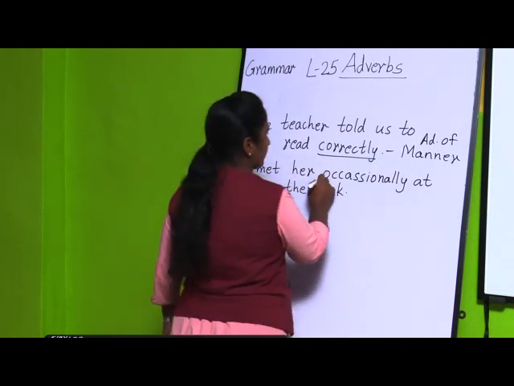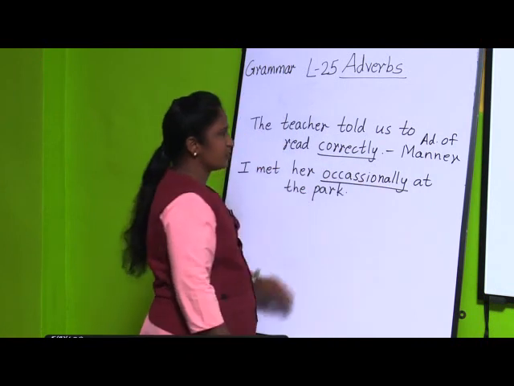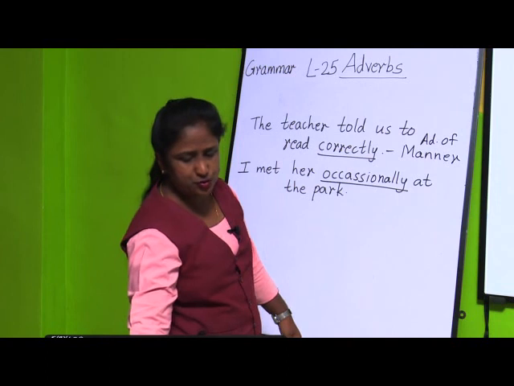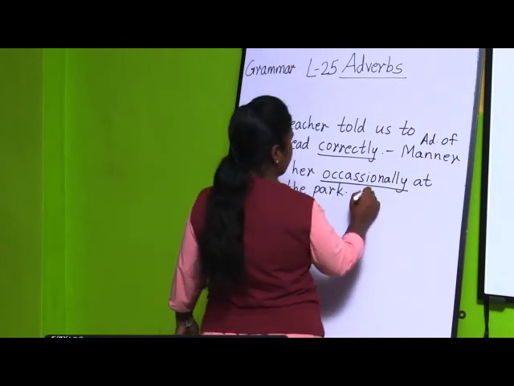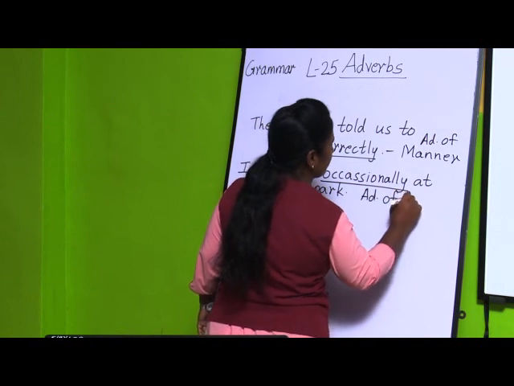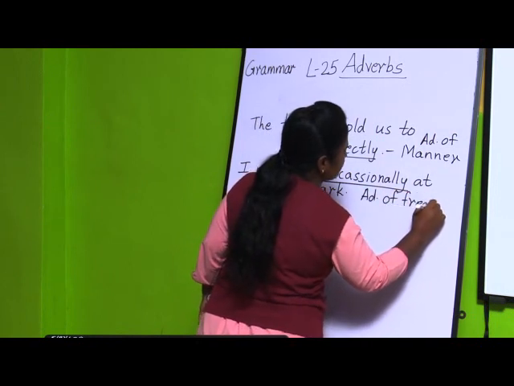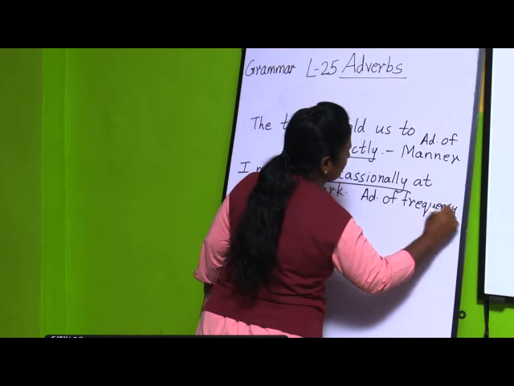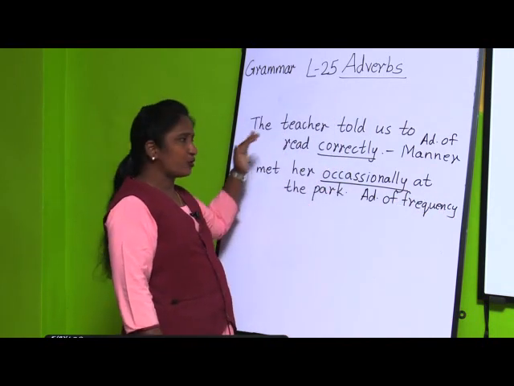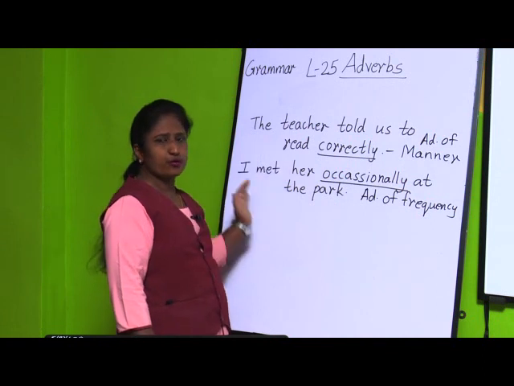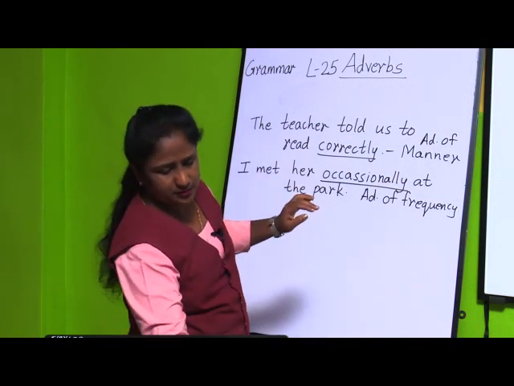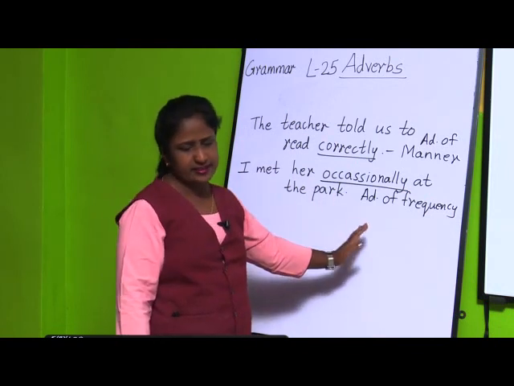I met her occasionally. So here, which type of adverb is it? Yes, it is adverb of frequency. So you are going to write the answer like this: adverbs of frequency. In this way you are going to underline the adverbs and write which type of adverb it is in front of that sentence.